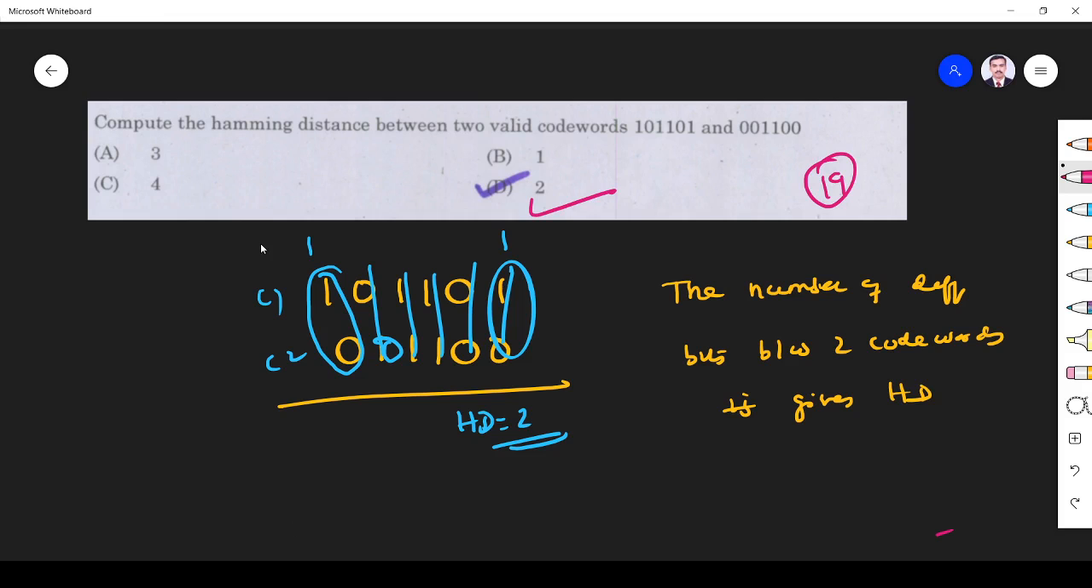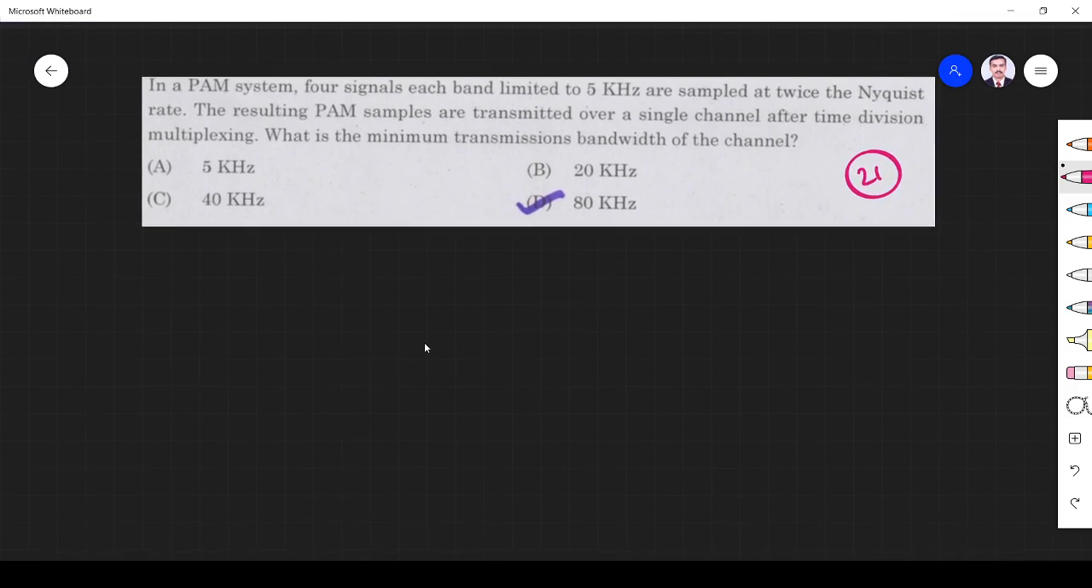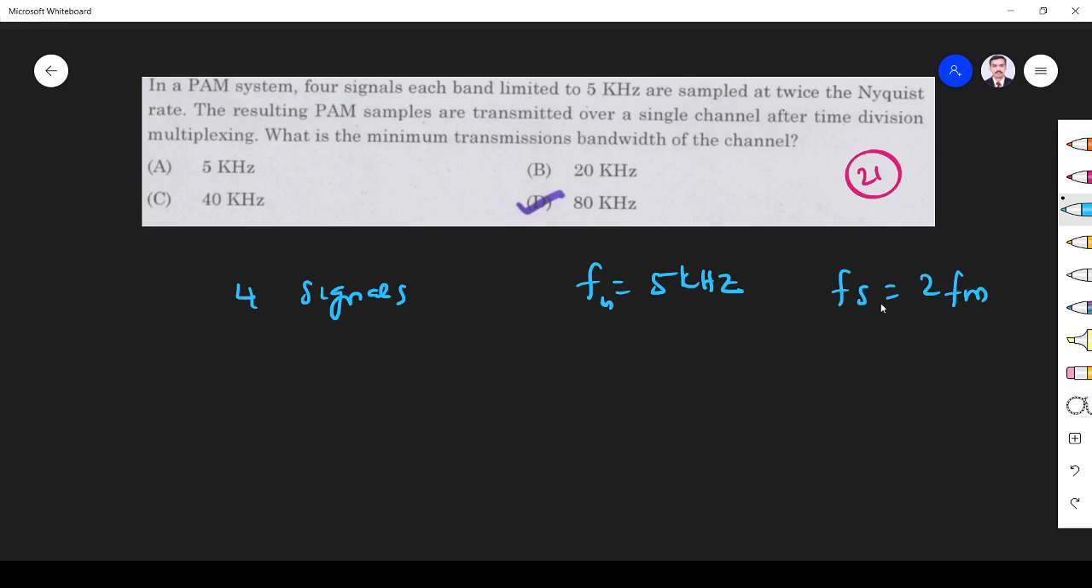Okay. Next question. In a PAM system, we have 4 signals, each band limited to 5 kilohertz, and sampled at twice the Nyquist rate. So Fs is 2 fm for the Nyquist rate, but here it is sampled at 2 times the Nyquist rate, 2 into 2fm. That is very, very important, so don't forget this word. The resulting PAM samples are transmitted over a single channel after TDM. What is the minimum transmission bandwidth of the channel?